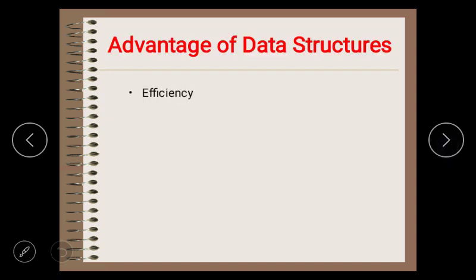The first one is efficiency. Efficiency of a program depends upon the choice of data structures. For example, suppose we have some data and we need to perform a search for a particular record. In that case, if we organize our data in an array, we will have to search sequentially element by element. Hence, using an array may not be very efficient here. There are better data structures which can make the search process efficient, like ordered array, binary search tree, or hash tables.